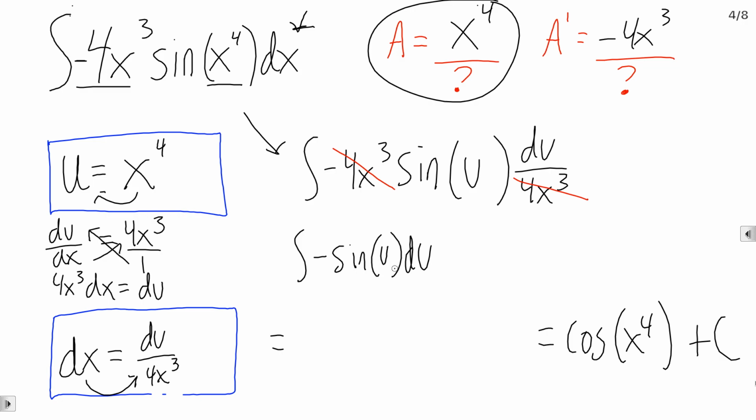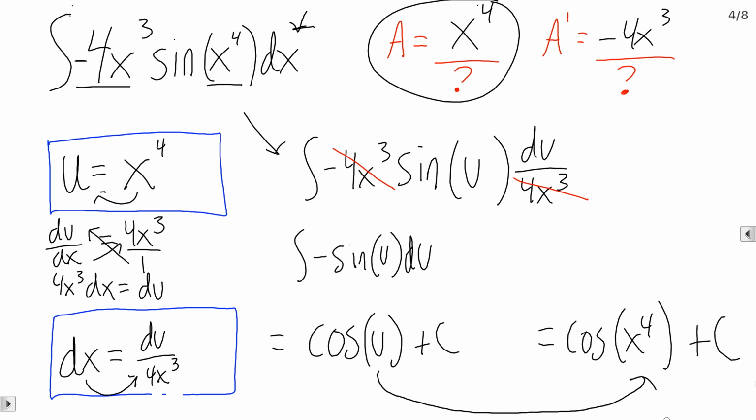And look, the letter change just means we have to change our letters. So instead of asking the antiderivative of negative sine x, we're just asking the antiderivative of negative sine u. The antiderivative for negative sine u is positive cosine u plus c. And then if we look, u is equal to x to the 4th. So we're going to take out our u, put x to the 4th back in, and we're done. We have found the antiderivative of this expression.